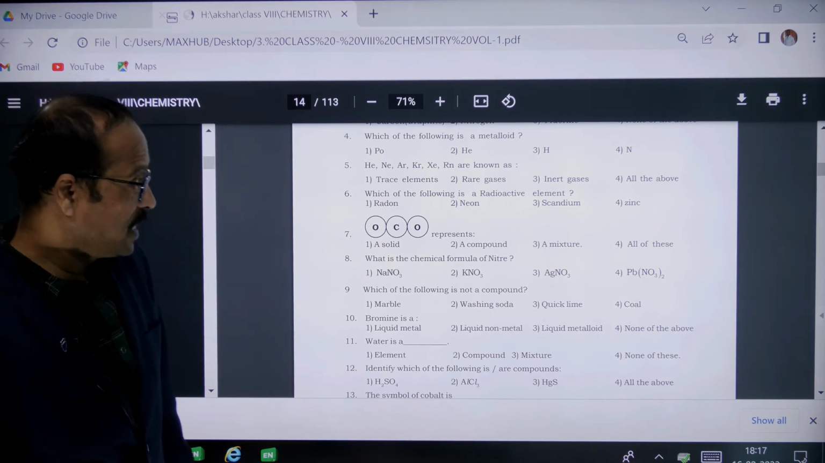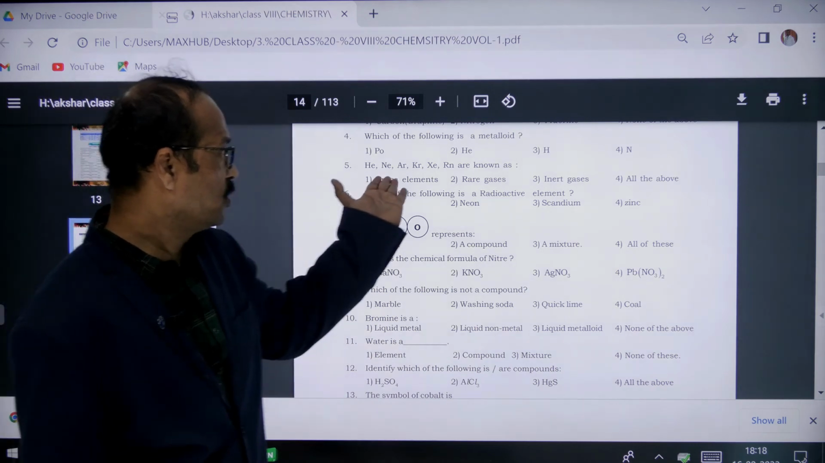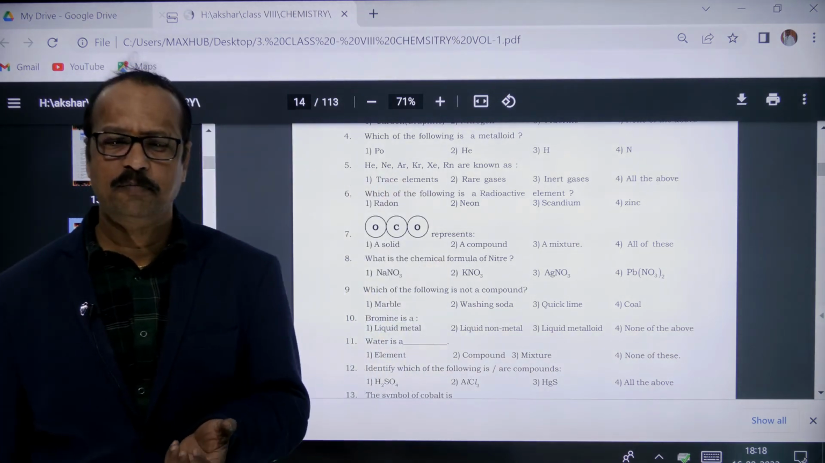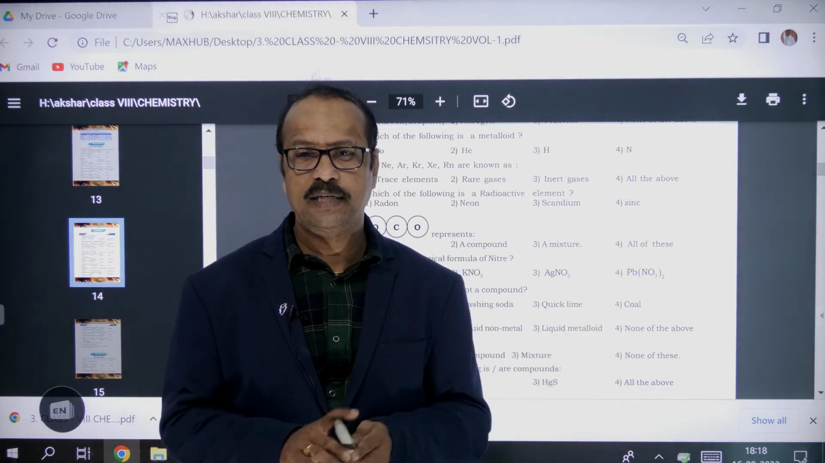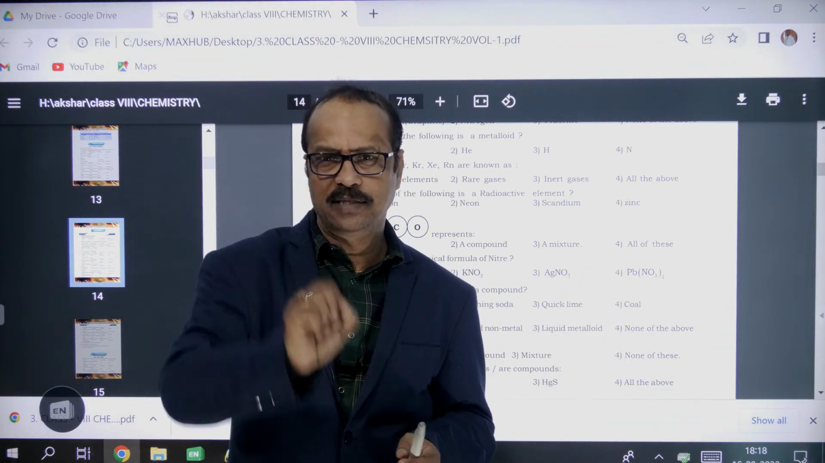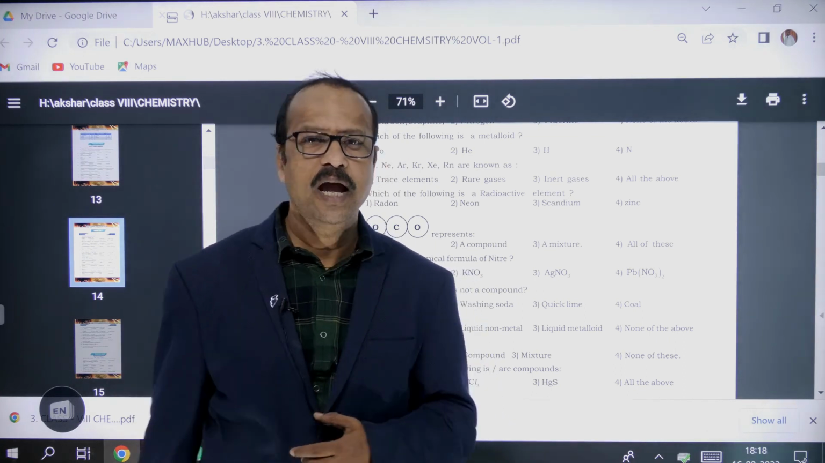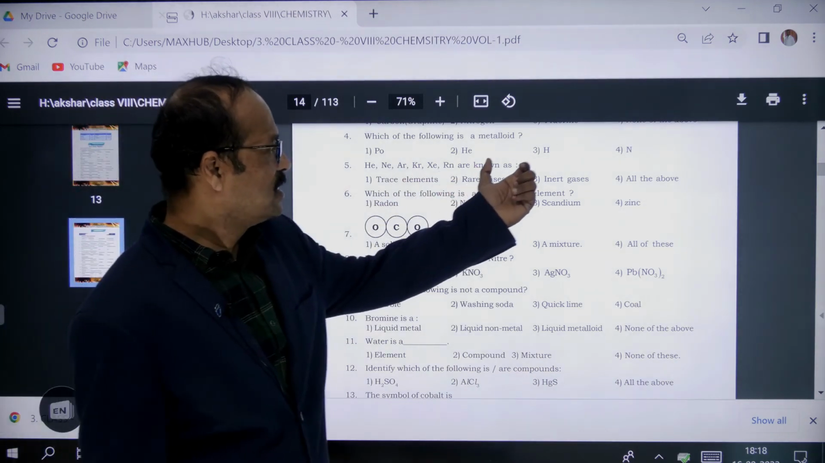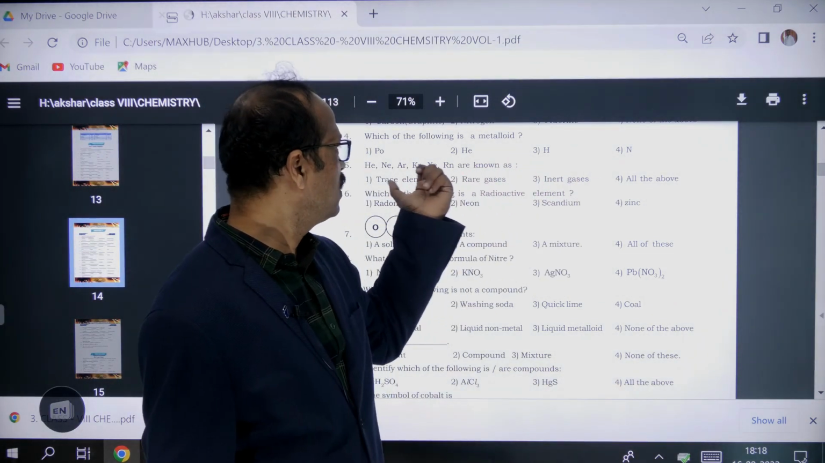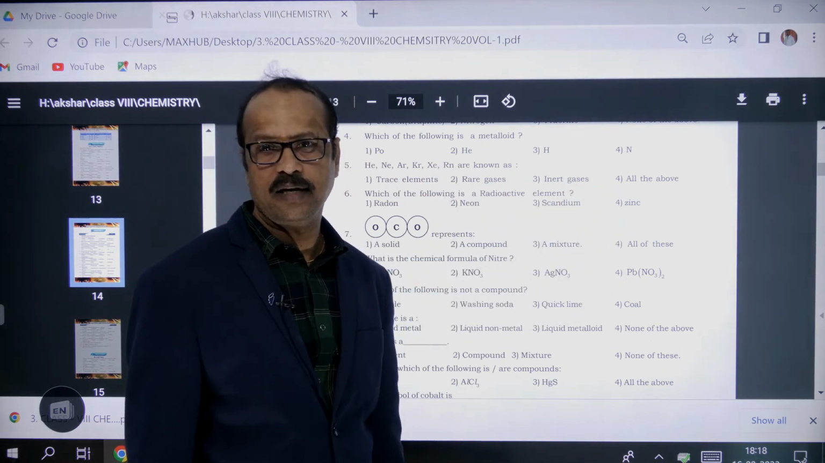Now next one: helium, neon, argon, krypton, xenon and radon are known as what? Trace elements, rare gases, inert gases, all the above. They are present very minutely in the atmosphere, in very small quantity. We can get very rare gases. So they are called trace elements, rare gases, inert gases. We can call them by all 3 names. So all the above is the right answer here.